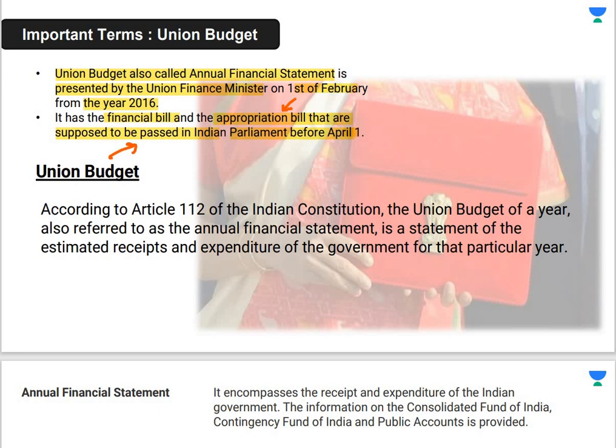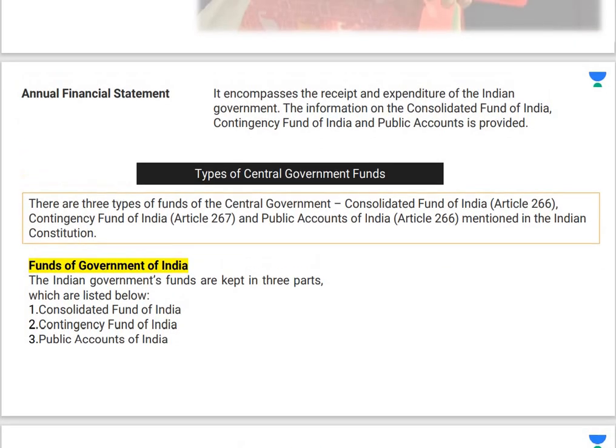So when we talk about Union Budget, the guiding article is 112 of the Indian Constitution. And this budget, according to this article, is also known as Annual Financial Statement, which gives you an estimate of the receipt and the expenses done in a particular year by the government. That is the purpose of this annual financial statement. So it encompasses the receipt and the expenditure of the Indian government, and the information of the CFI, the Contingency Fund, and public accounts is also provided in the annual financial statement.